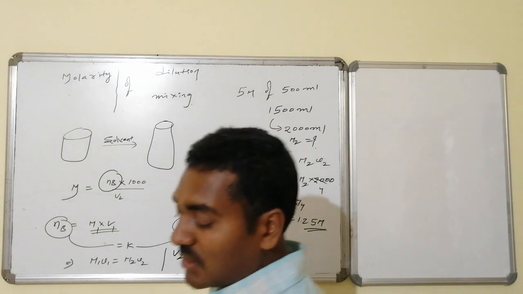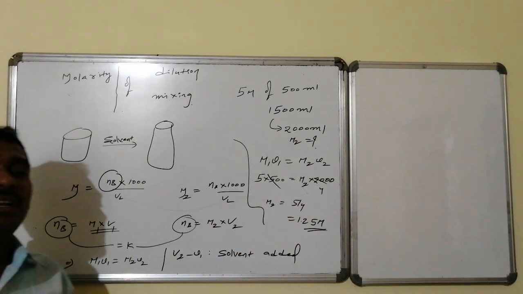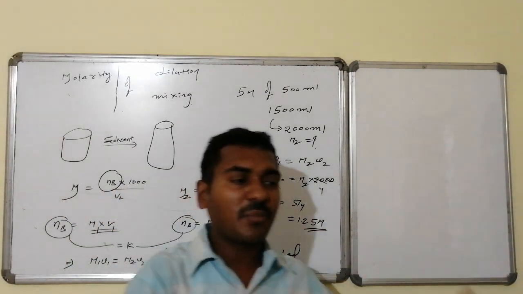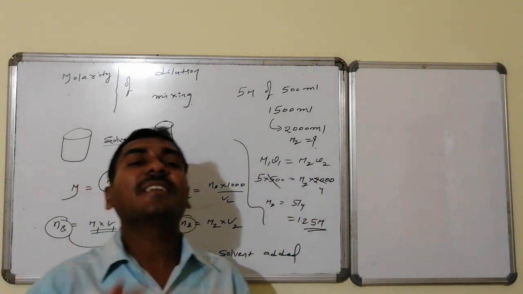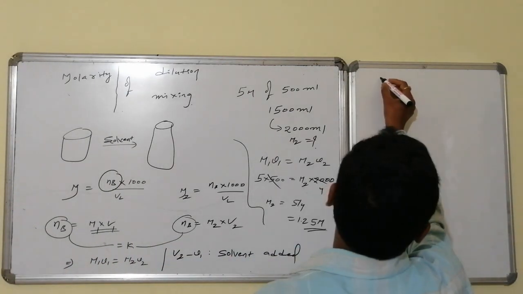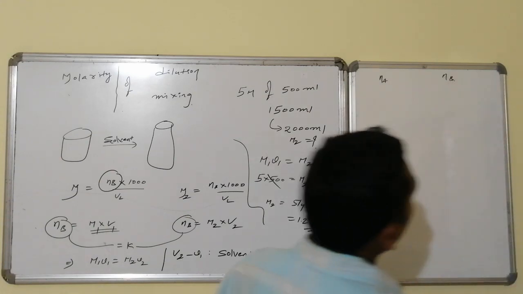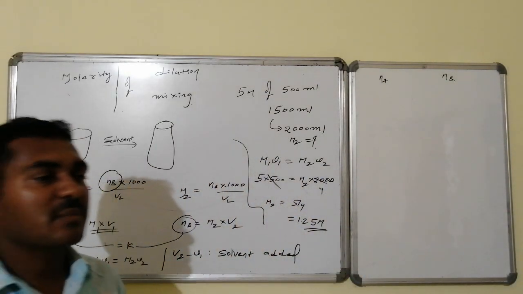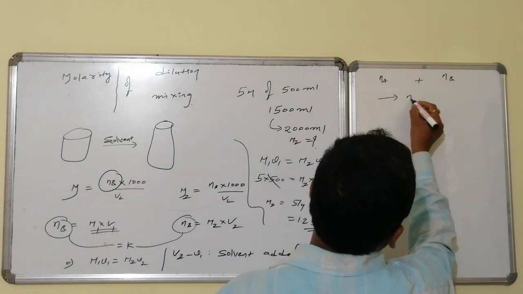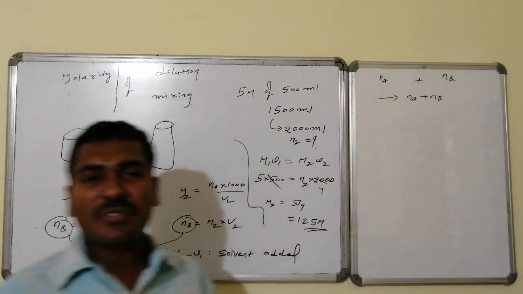And second is molarity of mixing. Different molarities, different values of the same components are mixed with one another, or different components mixed with one another. As a result, what will be the total molarity? See here I am having 1 molar substance. Here I am having Na moles of substance, here I am having Nb moles of the same substance. These two are added, one to the other. As a result, how many total moles will be there? Na plus Nb moles will be there.